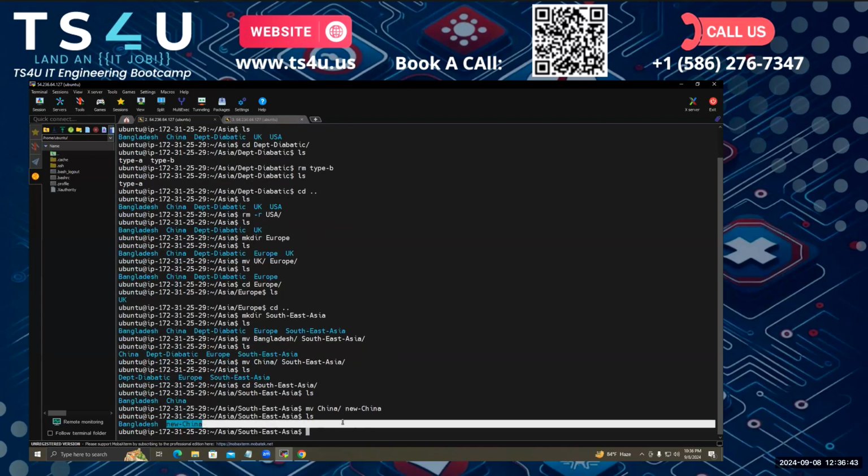You can also rename a folder by using this mv command. The move command does the rename as well. So move not only does the moving from one location to another location, it is also changing the folder name. So move has two purposes in Linux.